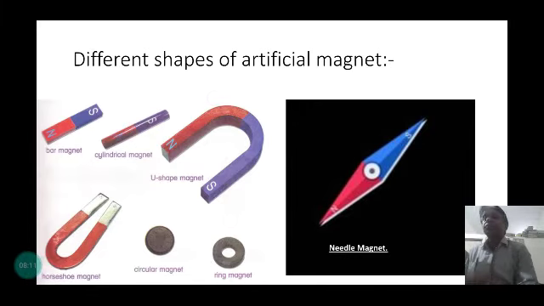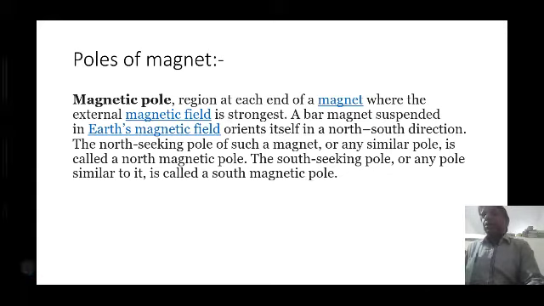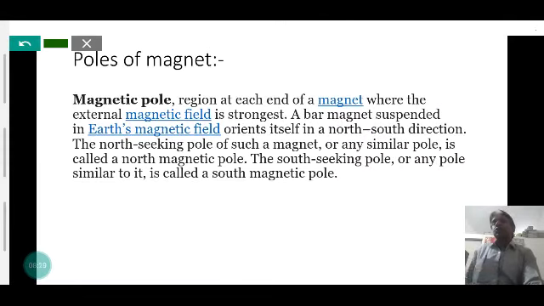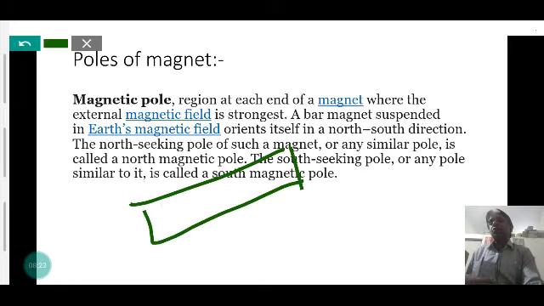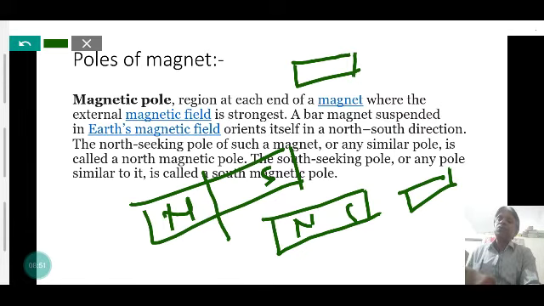Now, next, poles of a magnet. A magnet always possesses two poles, the north pole and the south pole. When it is cut or broken into two parts, each part again has a north pole and a south pole. Even when it is made shorter, it always has a north pole and a south pole. So magnetic poles always exist in pairs. It is not possible to isolate the north pole and south pole separately, and even a smaller magnet has both a north pole and a south pole.